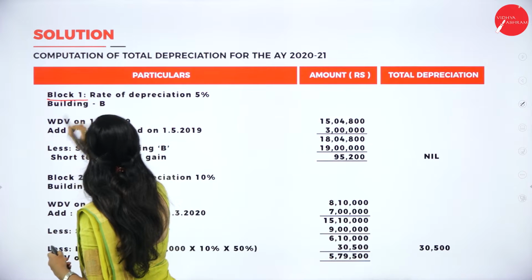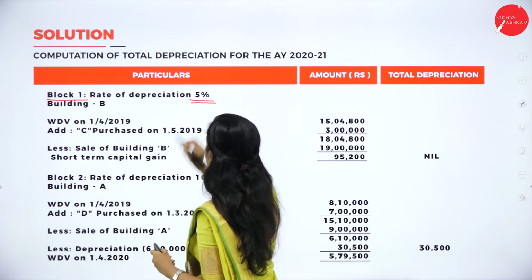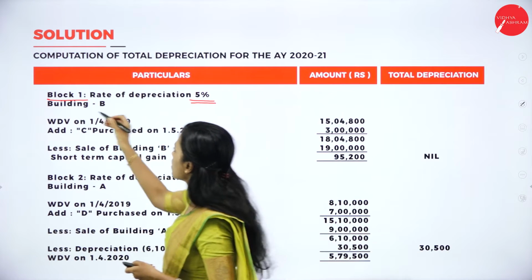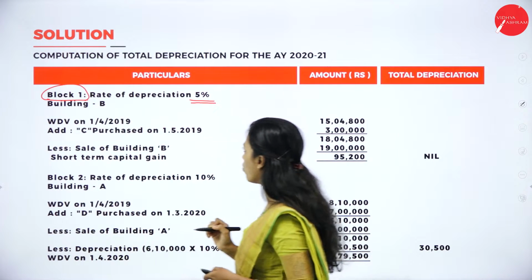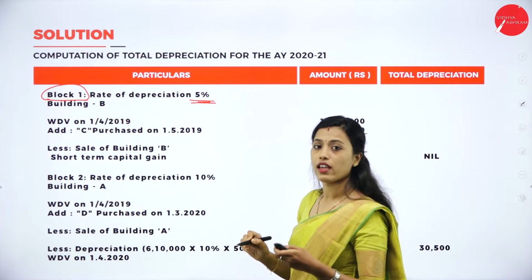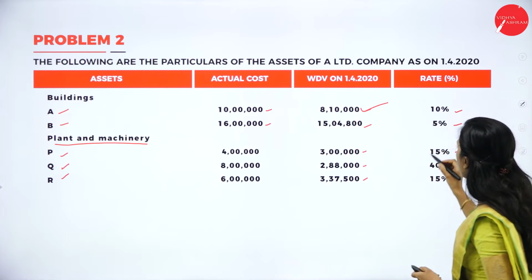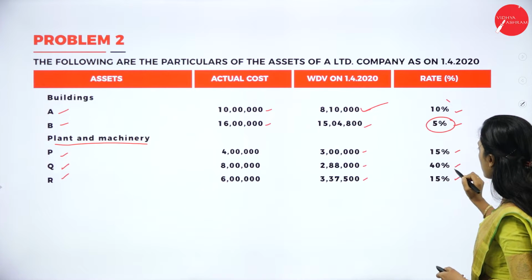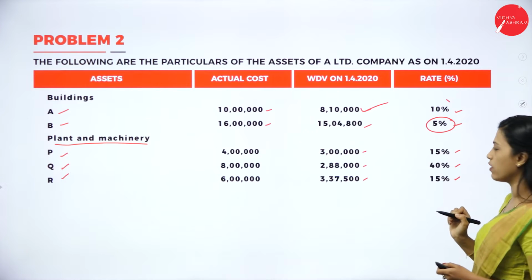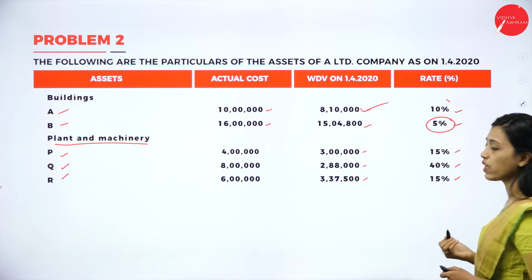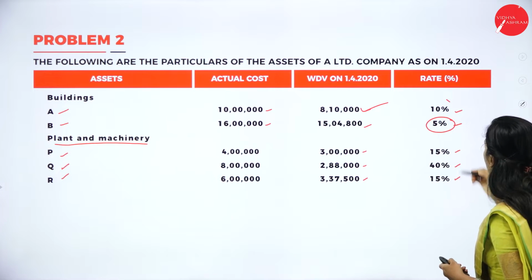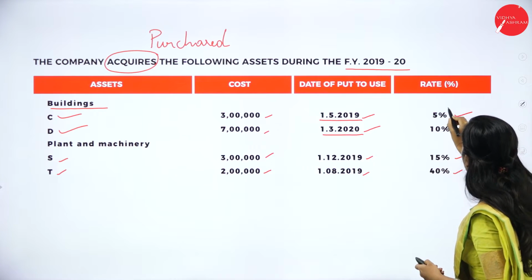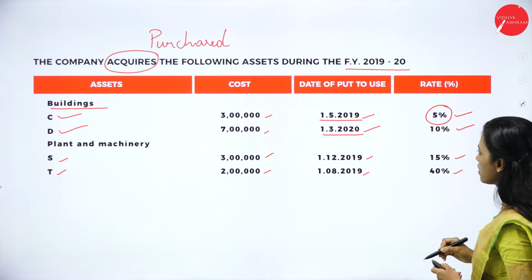Block 1: rate of depreciation 5%. The same rate of depreciation will come under the same block, that is block 1. We'll see the problem. Here rate of depreciation 5%, 10%, 15%, 40%, 15% they have given. So the same rate of depreciation will come under a single block. So here, is 5% rate of depreciation there? Yes, here 5% rate of depreciation.